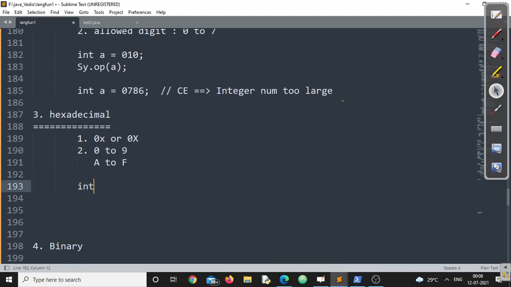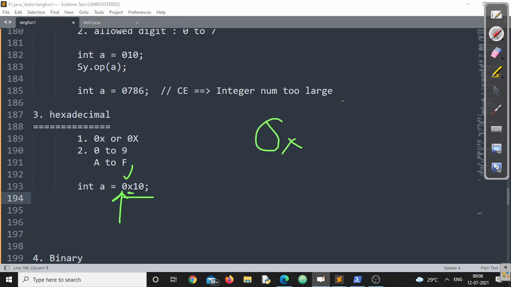If I am writing int a is equal to 0x10, now this is not a decimal number. This is not an octal number. You can say, sir, I have prefixed with 0. But don't forget, after 0, you have written one more character called x. Once 0x is found, immediately this will be treated as a hexadecimal number. Make sure you understand this point.